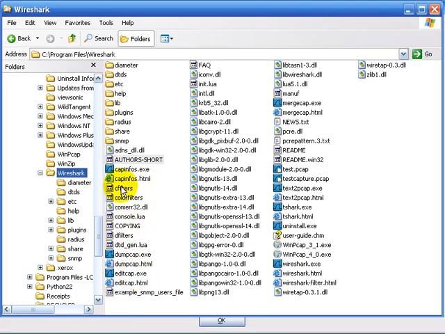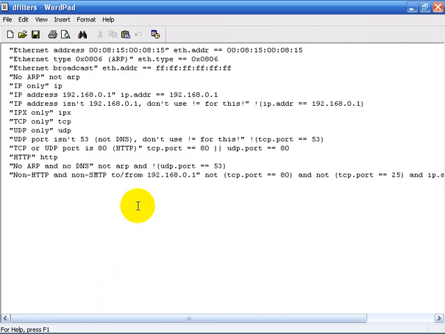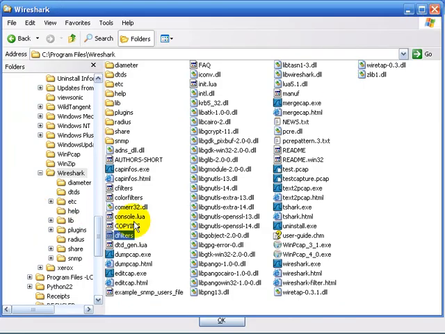Now in addition here you'll see the default set of capture filters, and you'll see the default set of display filters. Now these files are created just in a text format. I'm going to open my display filters default file just using WordPad. Now we wouldn't want to edit the file that's sitting in this directory because we would want to go to the personal preferences directory and change the file in the personal preferences directory.